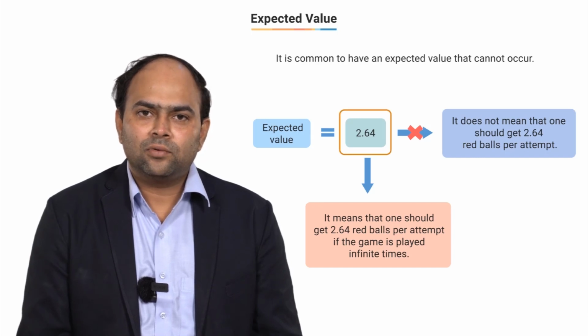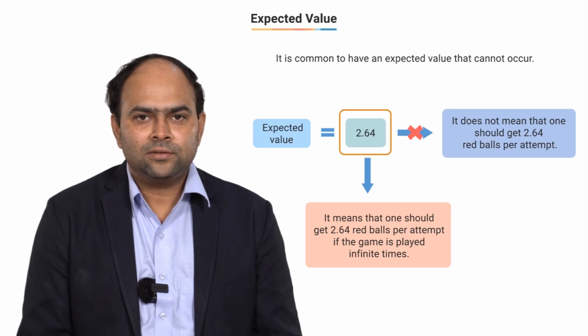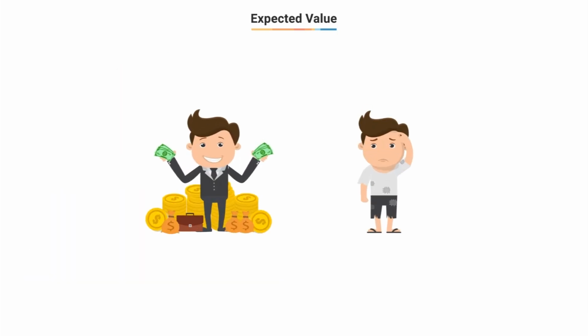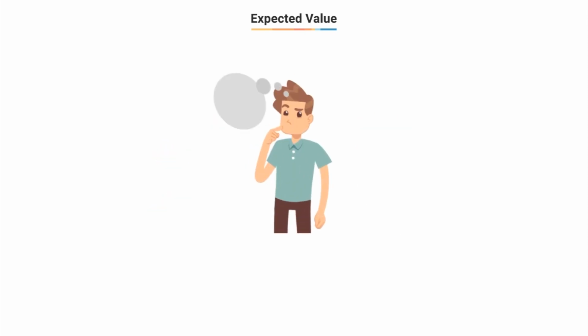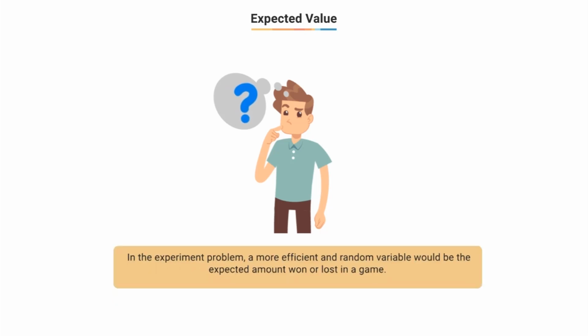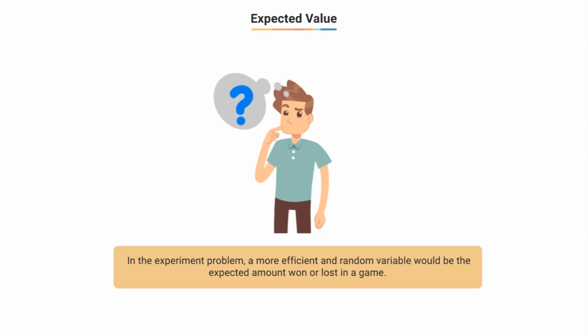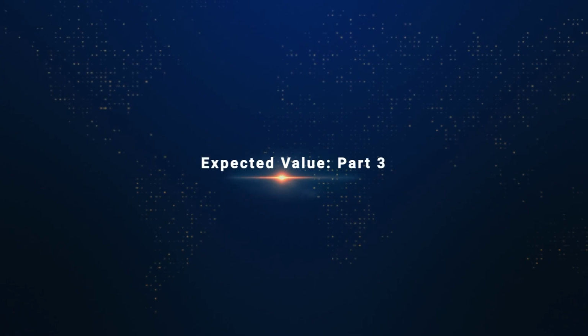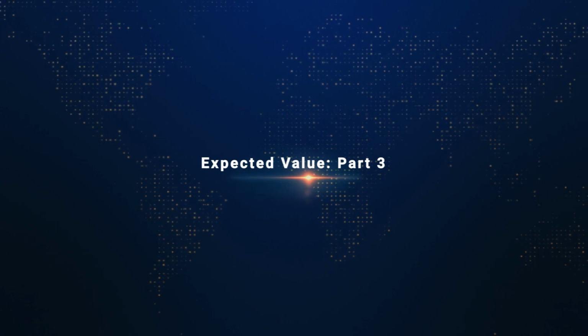But does this value really even help us with our question? We still can't tell whether we would make money or lose in the long run. So what should we have done differently to answer our primary question? If you want to find out whether the house would make or lose money in the long run, then we would need a different random variable. Probably a better random variable here would be the amount won after playing the game. Let's continue our discussion of expected value.